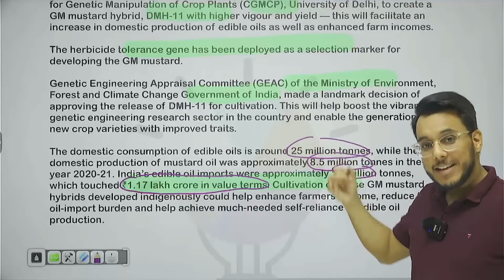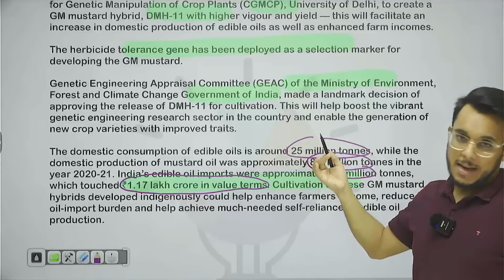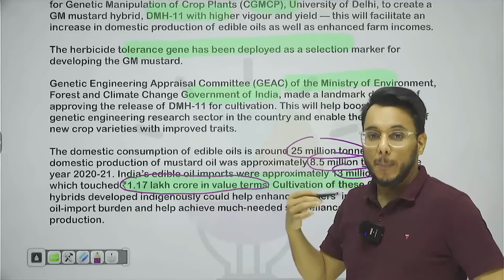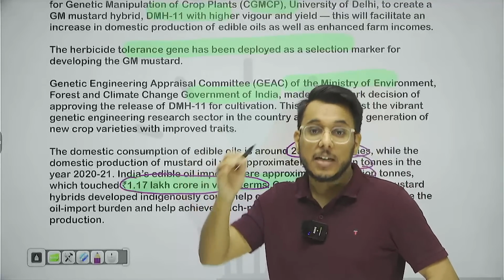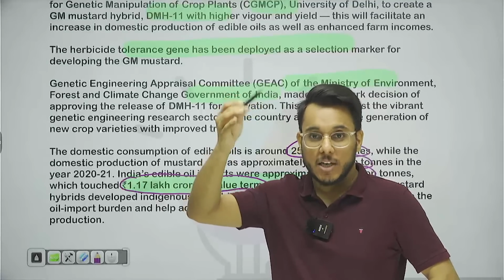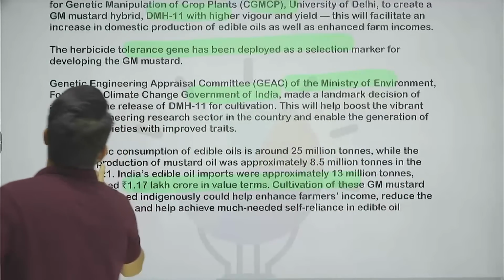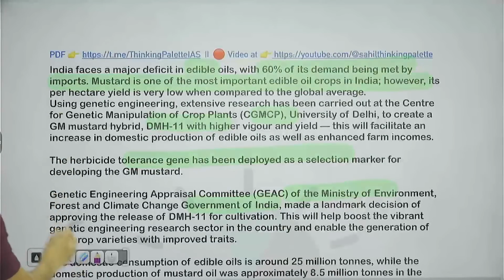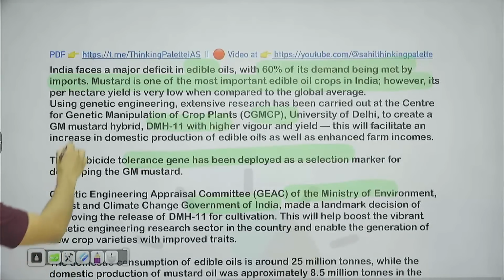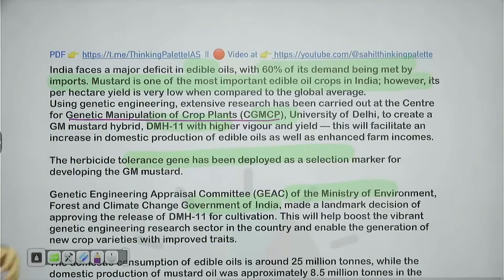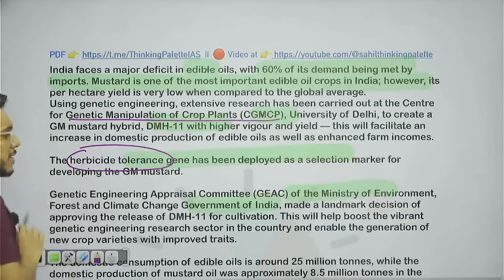So the point is that we can become self-sufficient in edible oil. How? We need to increase the area under mustard, and to increase the mustard yield, this genetically modified hybrid mustard DMH11 can be a game changer according to the article. The article says that DMH11, which has been developed by genetic manipulation of the crop plant by Delhi University, has a higher yield. Also, it has a herbicide tolerance gene.